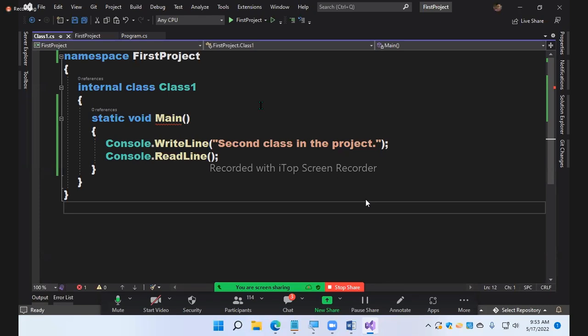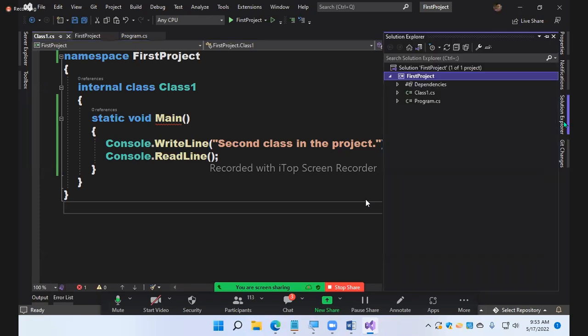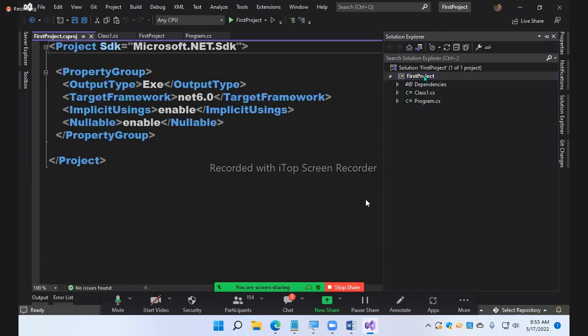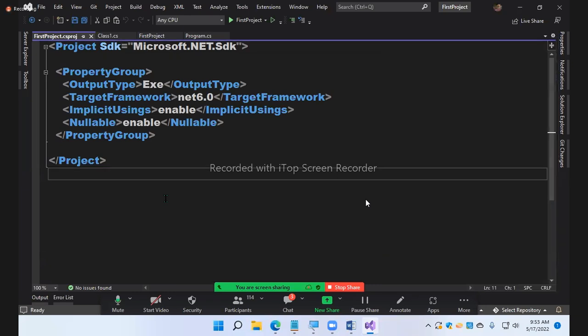Watch. Again, open the Solution Explorer. After opening the Solution Explorer, what you do is double click on the project. When you double click on the project, it opens a file, and that is called the project file.